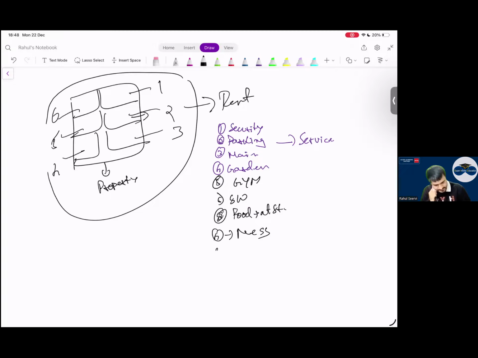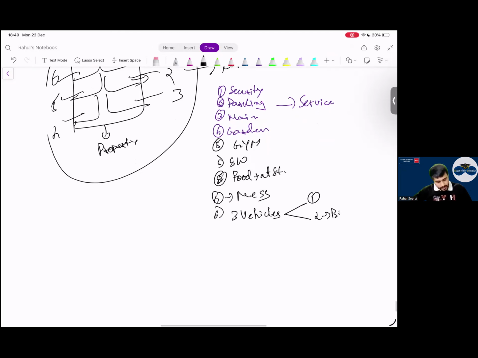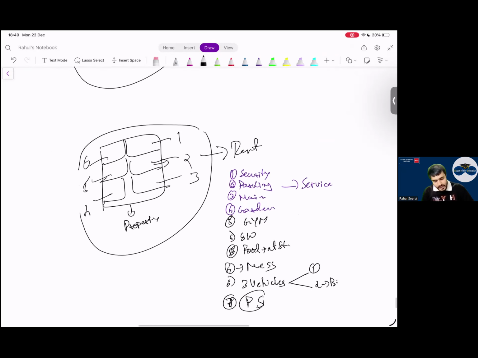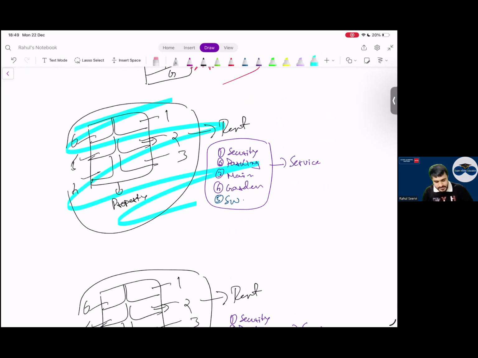Give me. Sir, a play gym, a garden area like tennis, a ball gym, a lawn. Okay. Then can I say that there are 3 vehicles also that you can use? One car is there and 2 bikes are there. Whenever you want, you can use these. And convenience stores, a provision store is also there. Everything is there.